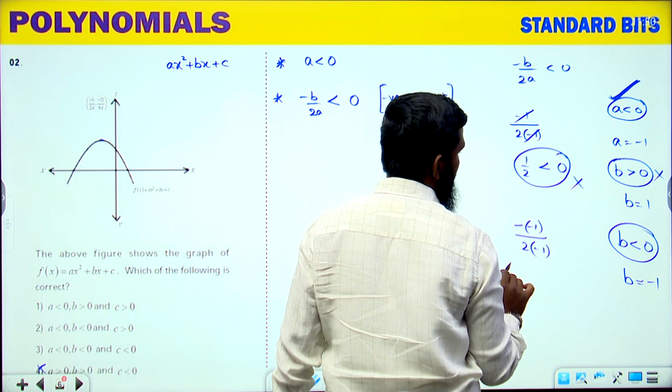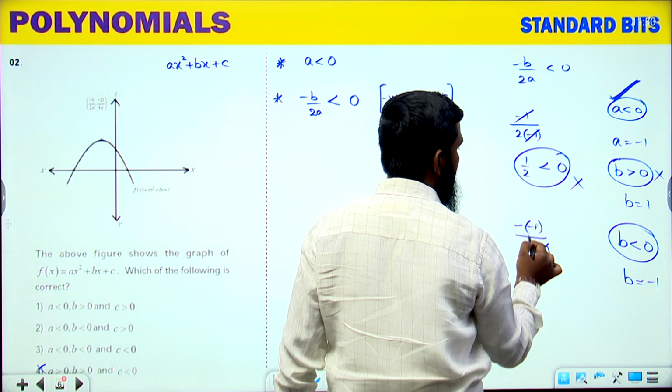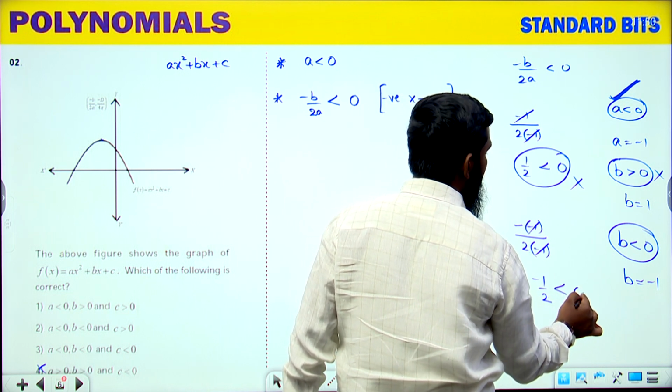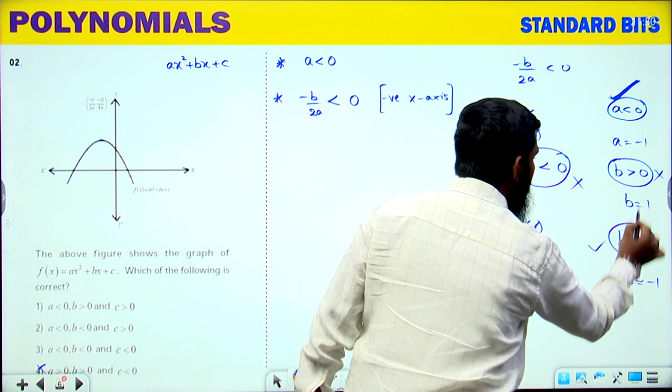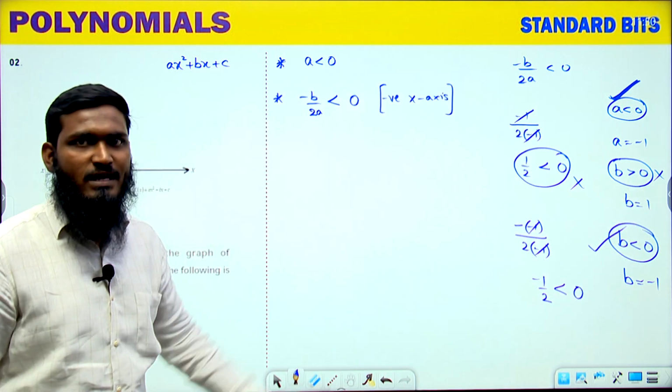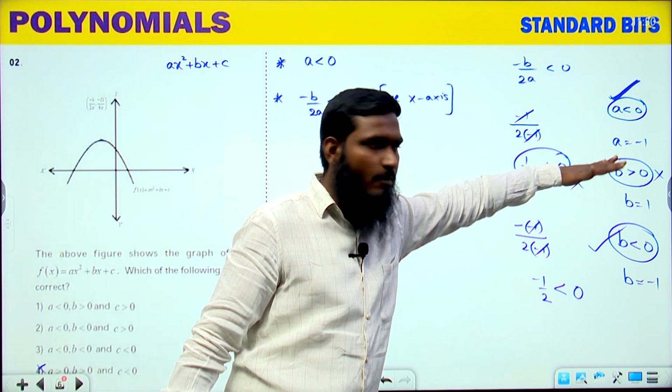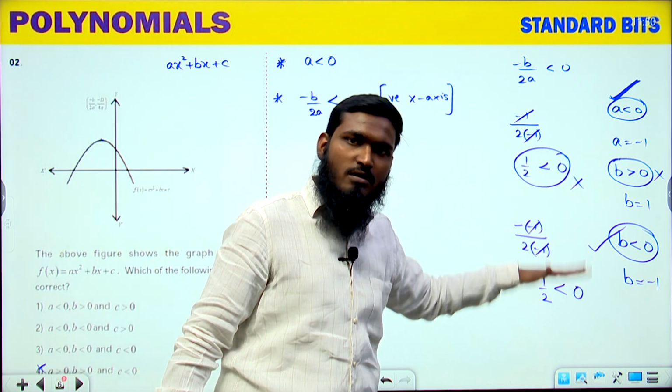Now, if you are seeing this part, what is the answer we are getting now? Minus 1 gets cancelled. Minus 1 by 2. Minus 1 by 2 means it is obviously less than 0. So, this condition is applicable. Understood? That condition is applicable. But if you have taken B is greater than 0, that is not applicable. If you are taking B is less than 0, this is applicable.